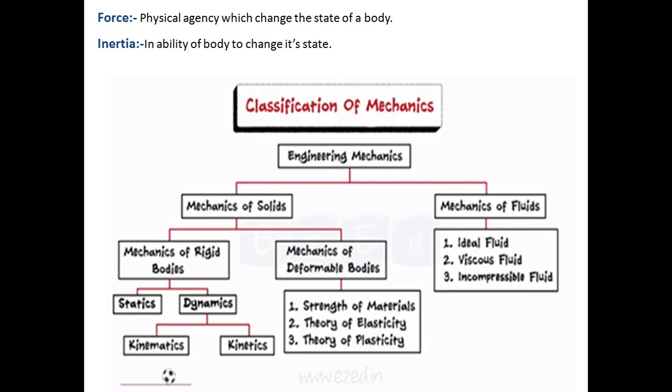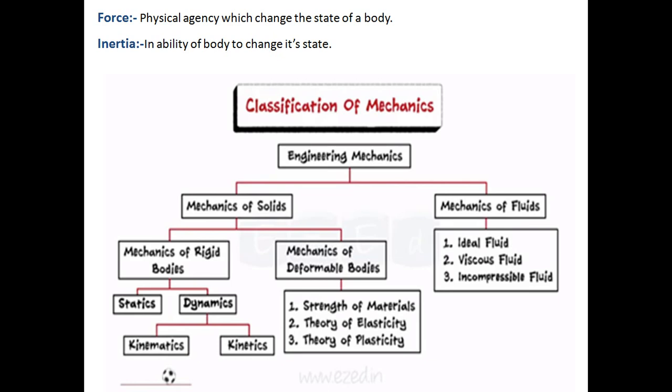Okay, now let us move towards the classification of mechanics. Mechanics is divided into two parts. One is the mechanics of solids and one is the mechanics of fluids. Mechanics of fluids, in this semester, is beyond our scope, so we don't have to consider it. You have to learn it at the second year level, or the SE level, we can say.